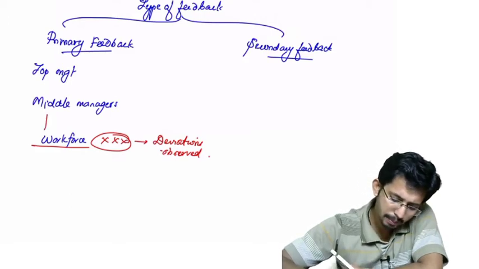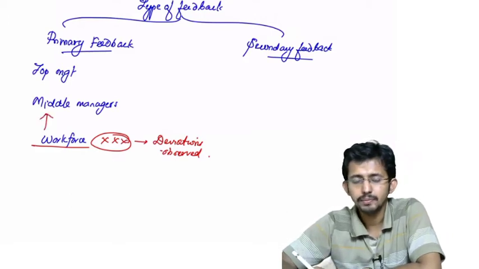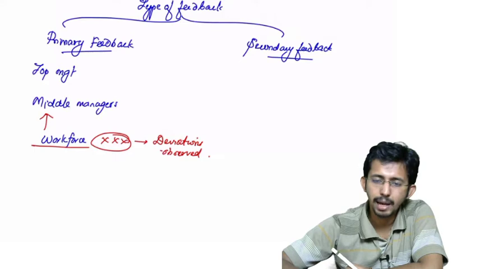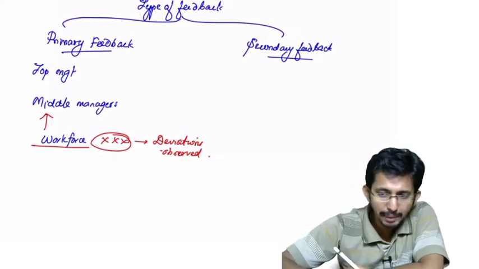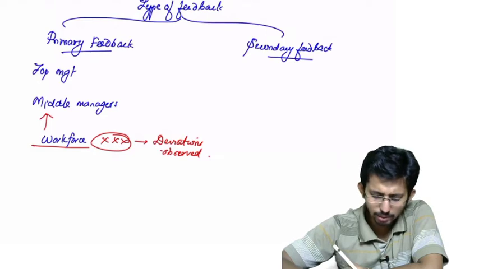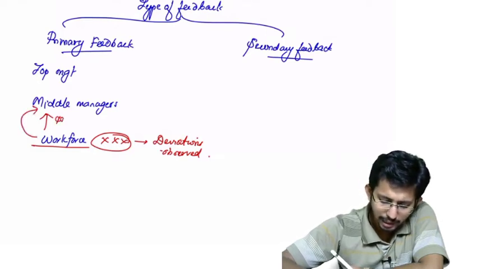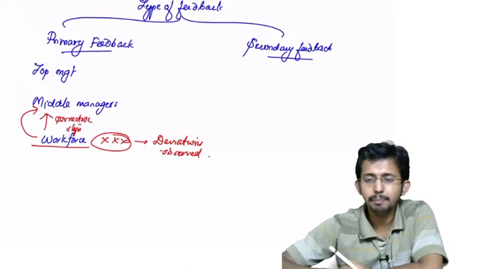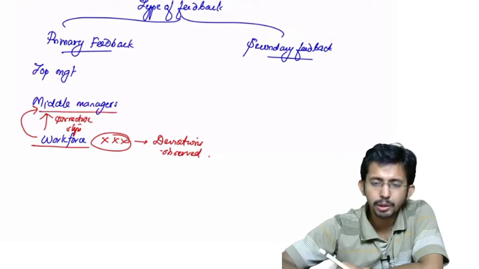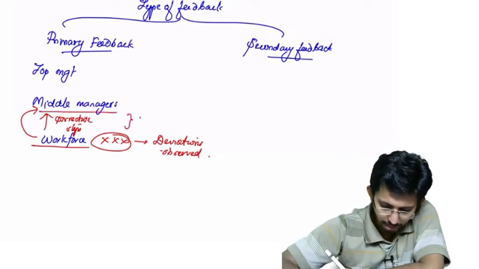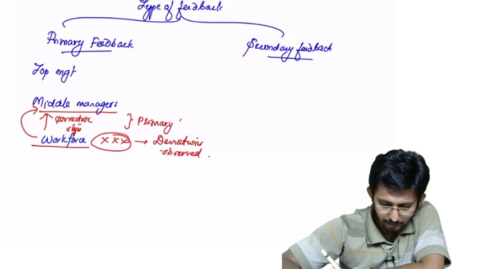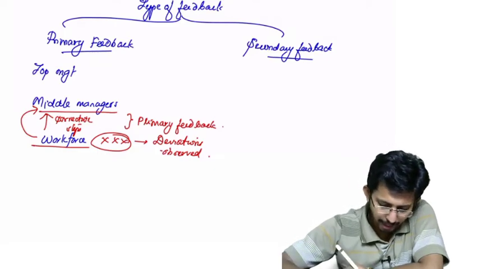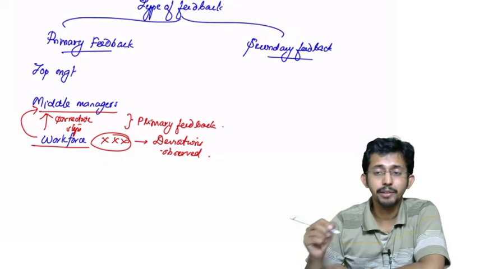Now, once there is a deviation observed by the workforce, what will they do? They will immediately report it to the middle managers. Okay, why do they have to report to the middle managers? Because the middle managers, the immediate higher authority, have to take corrective steps. So they reported immediately to the middle managers. This reporting to the immediate middle managers is what is known as primary feedback.